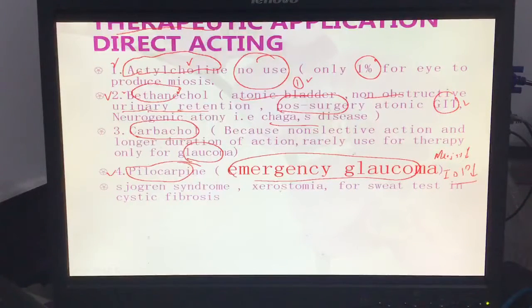If the intraocular pressure goes down, it can improve the glaucoma condition. It can prevent blindness. So emergency glaucoma must go for pilocarpine.